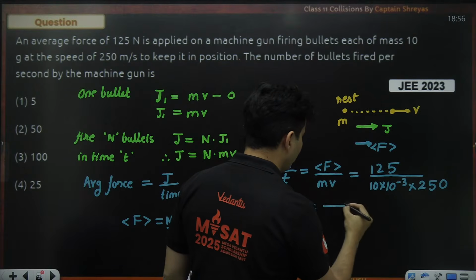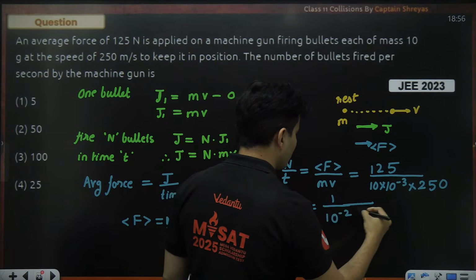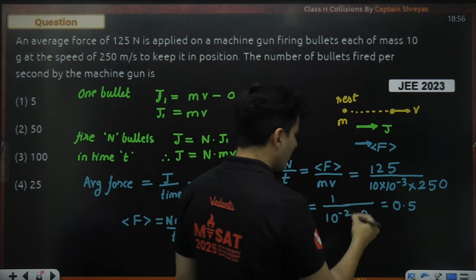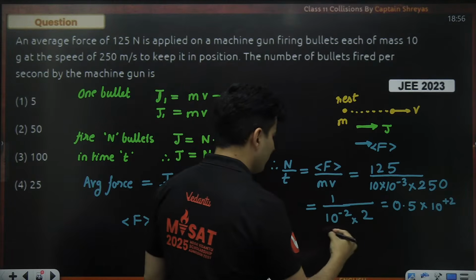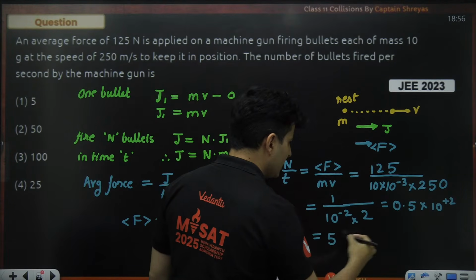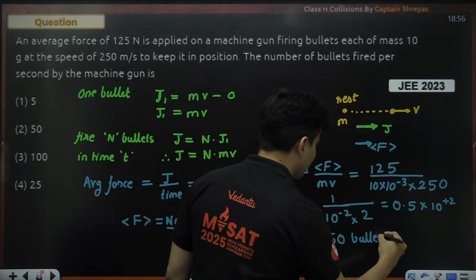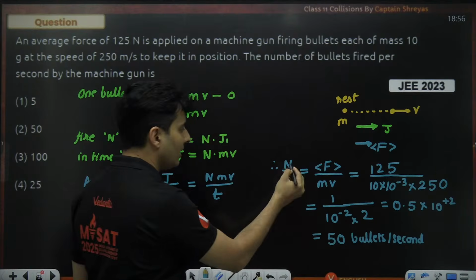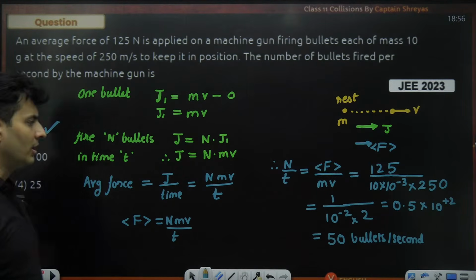That's it, so we get the answer now. 125 goes into 250 two times, so this will be 1 by 2. This will become 10 to the power minus 2. So 1 by 2 is 0.5. Minus 2 power on the bottom becomes plus 2 on top, so the decimal shifts by 2 places. It will become 50. So 50 bullets per second, the number of bullets per unit time. Hence the answer is option number 2.